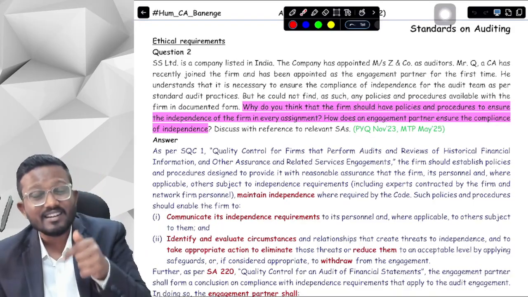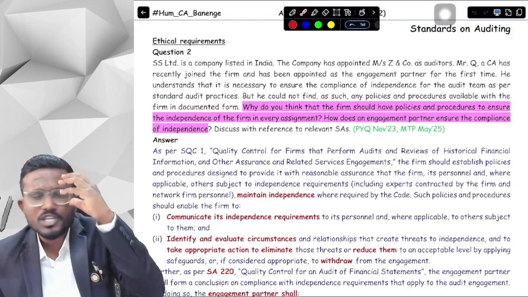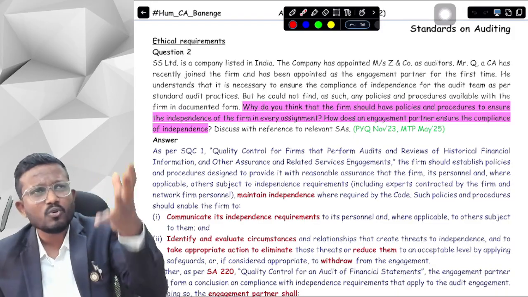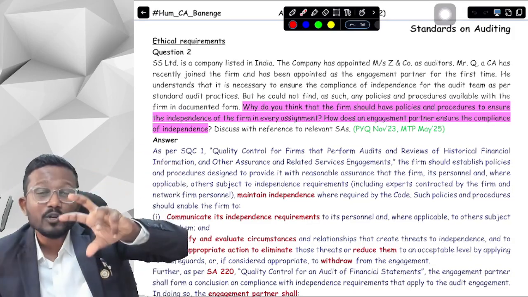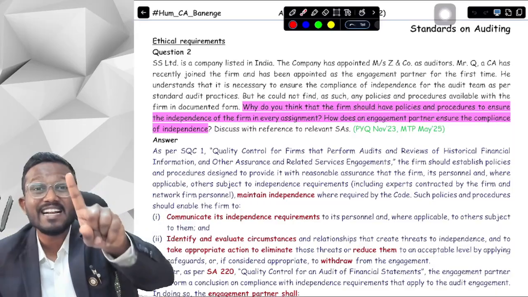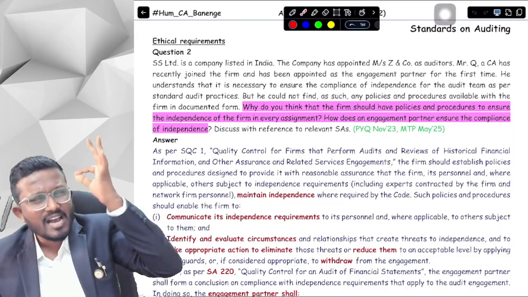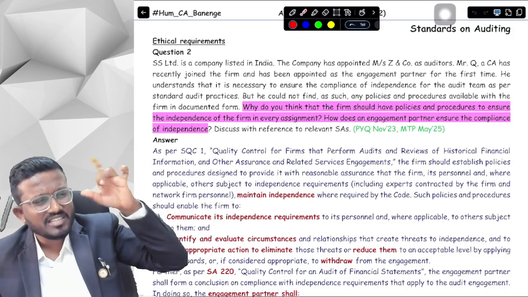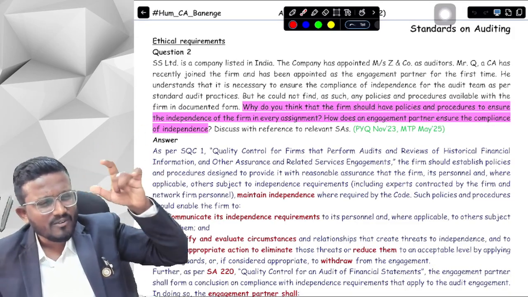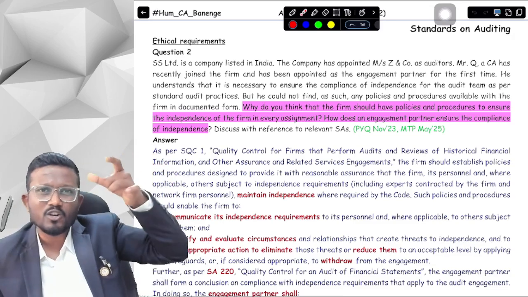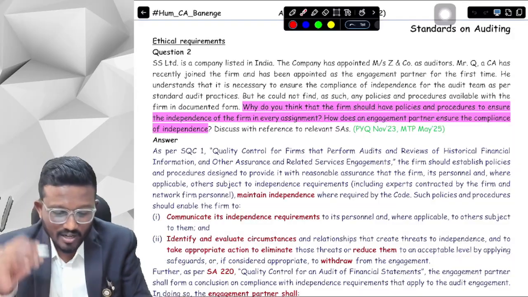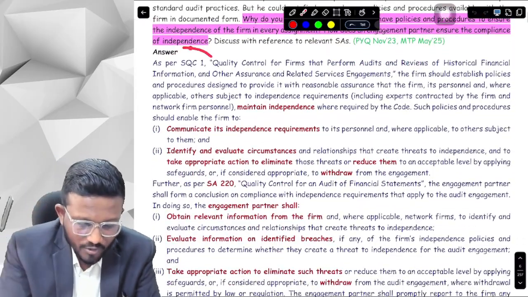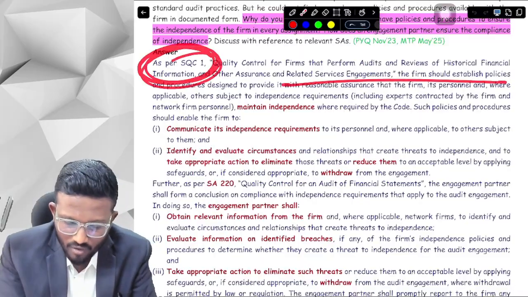We have already studied independence. Now the question is not direct. It is not asking you to specify the policies and procedures about ethical requirements in general, but it is asking you to specify the policies and procedures of independence. So you will have to link. We have heard about independence policies and procedures in SQC1 and SA220. There was a second element, ethical requirements, which talks about independence. So we will have to write all those points about independence. Here you can see, first of all, they have written a few points as per SQC1. You don't have to obviously write all of that.